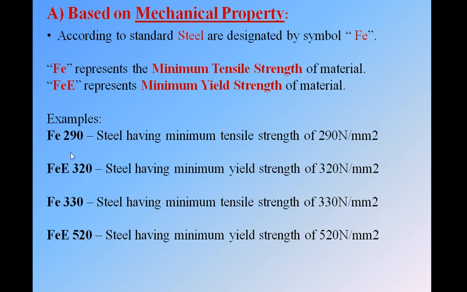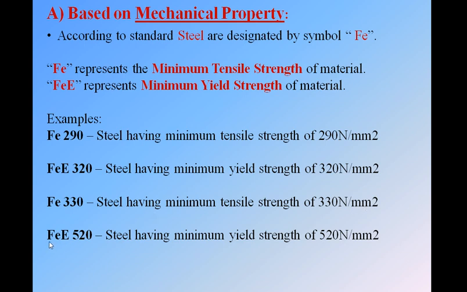Okay, next we have Fe E followed by some number, and we know that Fe E means the number followed by this is the minimum yield strength. So I can write, the steel having minimum yield strength of 320 Newton per mm square. You are getting or not? We will go to the next one. Fe 330. As we know, Fe means the number followed by it is the minimum tensile strength. So I can write, the steel having minimum tensile strength of 330 Newton per mm square.